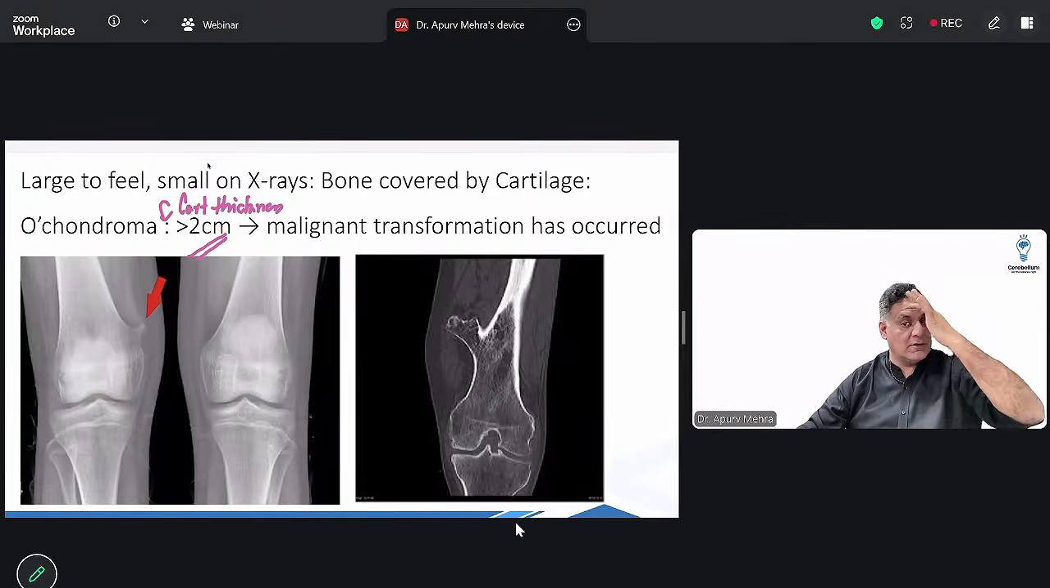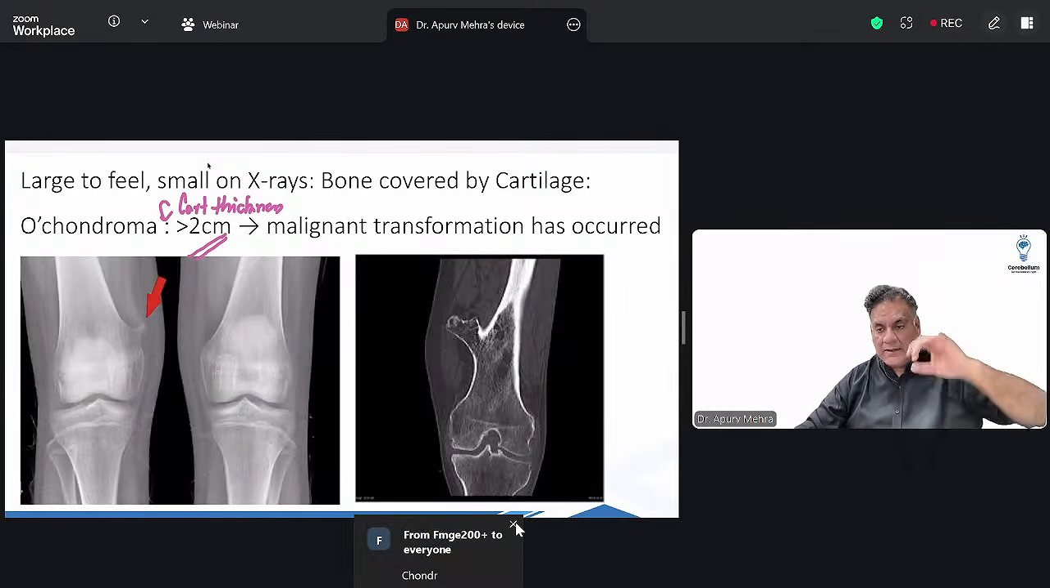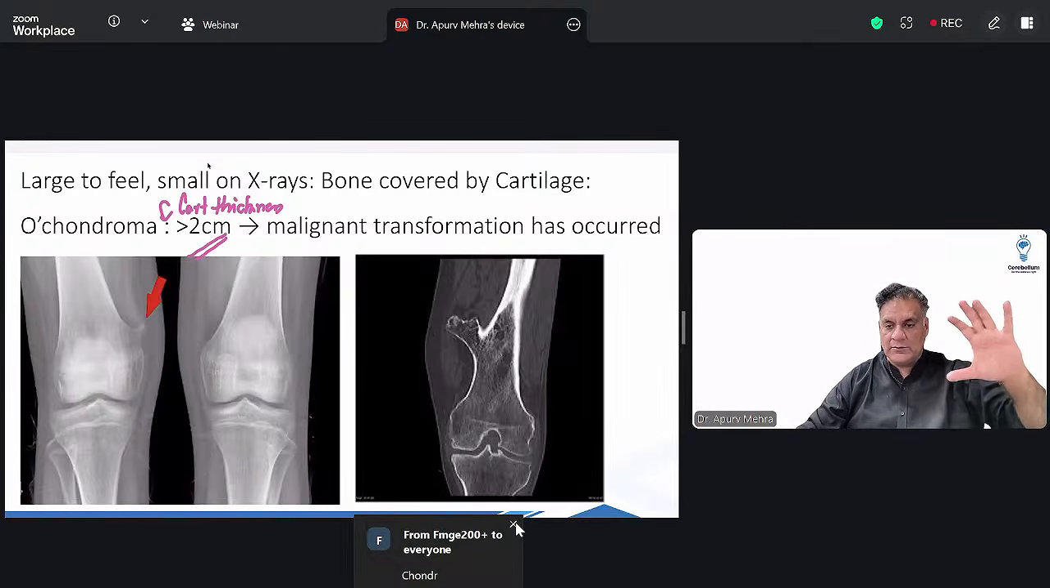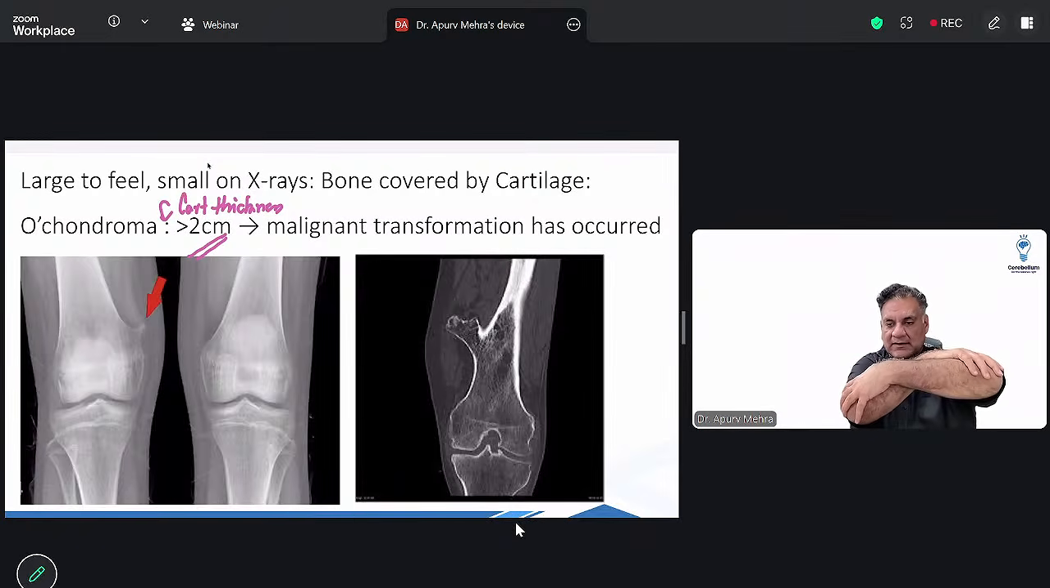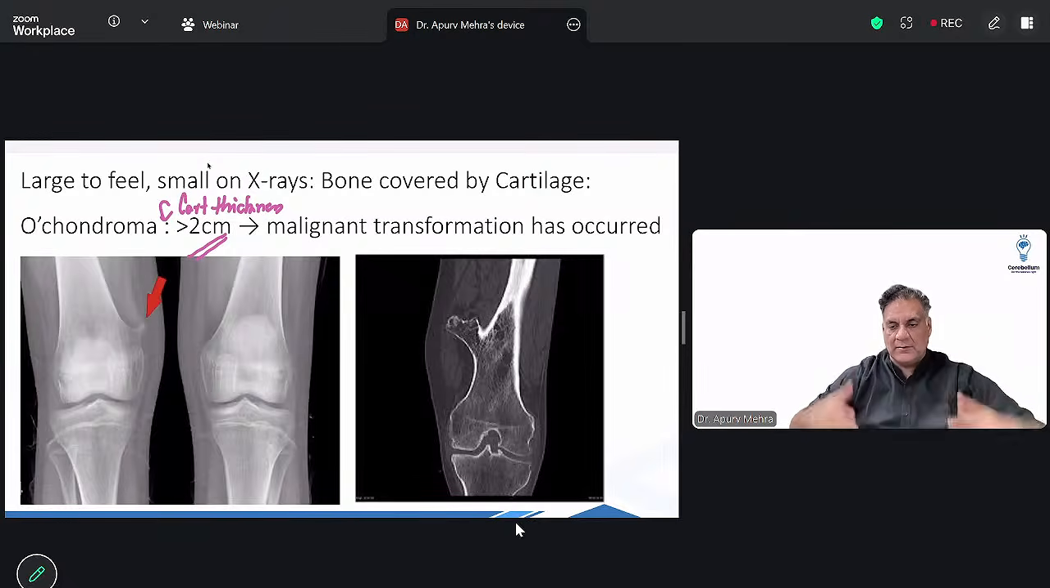It always grows away from the joint. It keeps on growing till the child grows, till skeletal maturity. Let's remember skeletal maturity. 18 years, the shoulder area keeps growing. 16 years, the elbow keeps growing, fusion. And 18 years at the wrist. So 18, 16, 18. So knee is 18 years. So hip and ankle is 16.